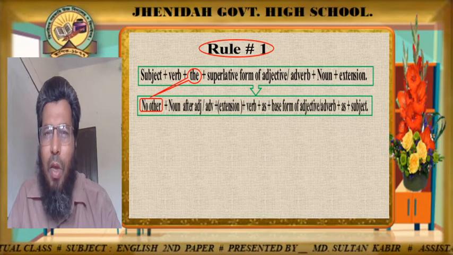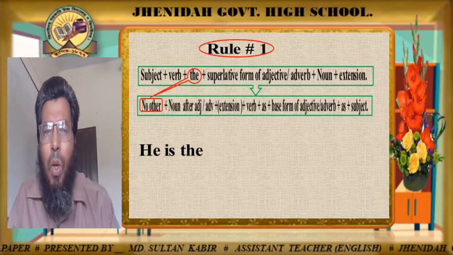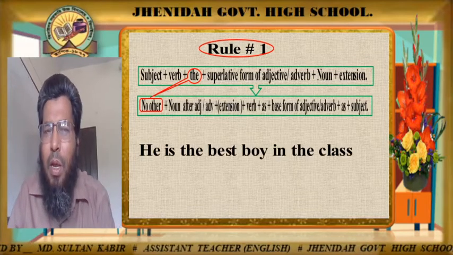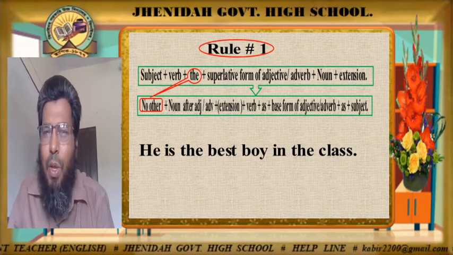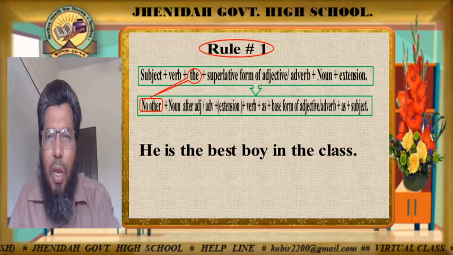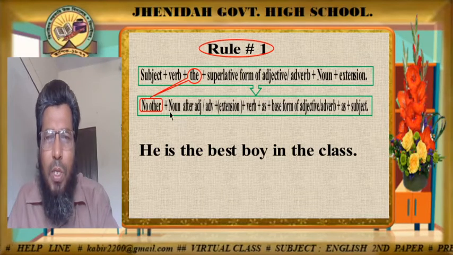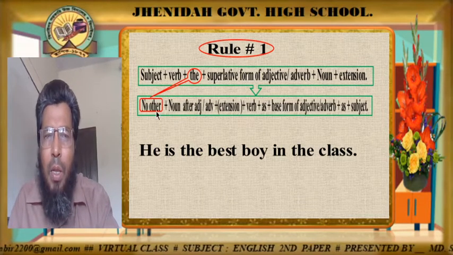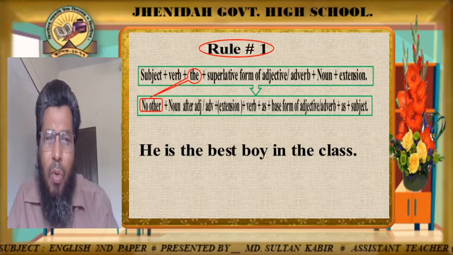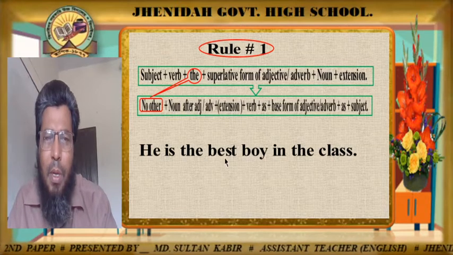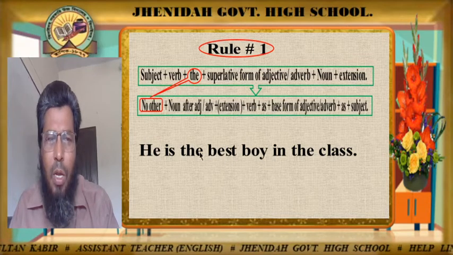Okay, dear learners, I think you have understood rule 1. Now look at the example here. "He is the best boy in the class." In this sentence, look, there is "the". So if the superlative degree contains "the", we can change it into positive by following the rules. What are the rules? We will write "No other" at the beginning. Then we write down the noun after the superlative form of the adjective. Here "best" is the superlative form of the adjective, and after "best" there is the noun "boy". So we write down "boy".